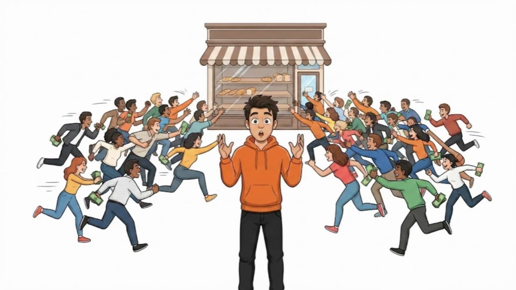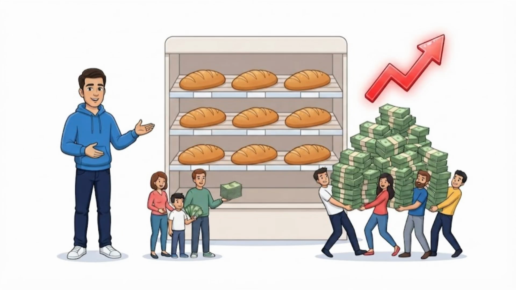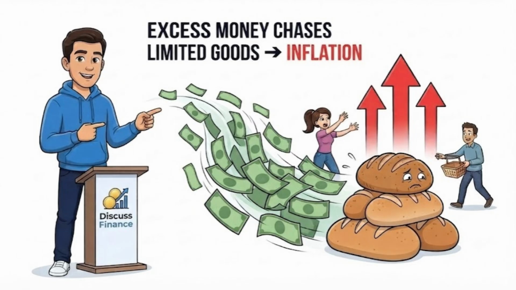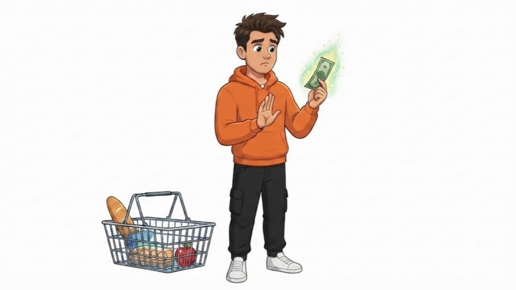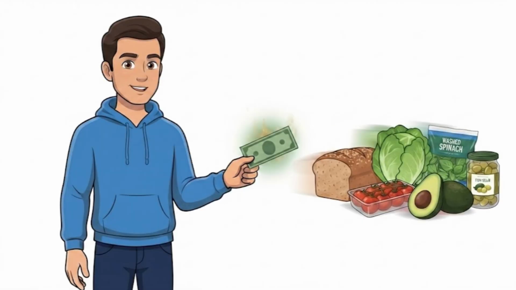Everyone rushes to buy bread. Exactly. But the number of loaves hasn't changed. Only the amount of money has. So prices rise. Not because bread became better, but because more money is chasing the same amount of bread. That's inflation. So inflation is quietly shrinking my money, not the number, the buying power. Exactly. Inflation doesn't make things more valuable. It makes your money less powerful.